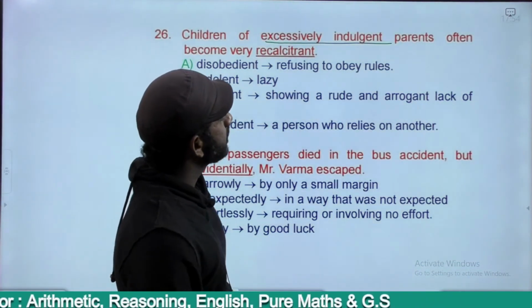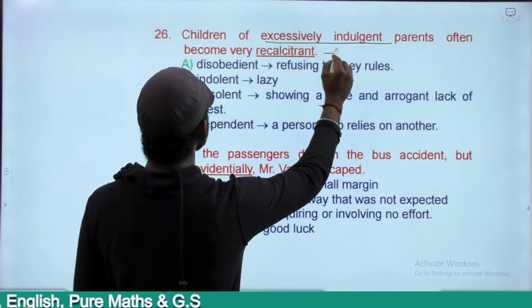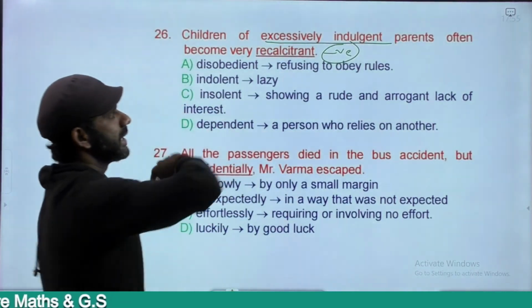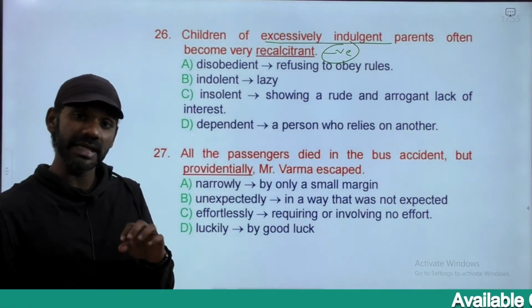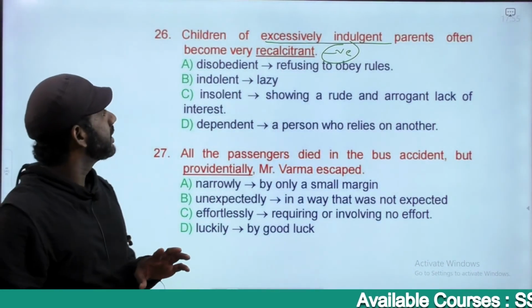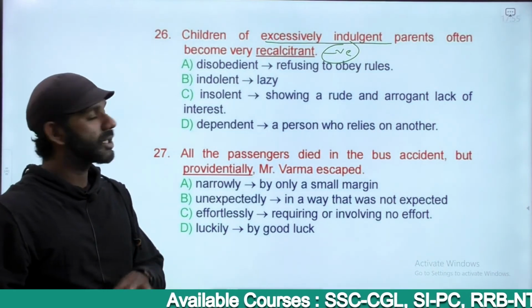Children of excessively indulgent parents often become very recalcitrant. This is a negative word, because the children of excessively indulgent parents will become very recalcitrant.